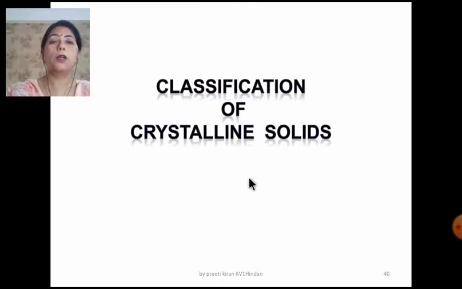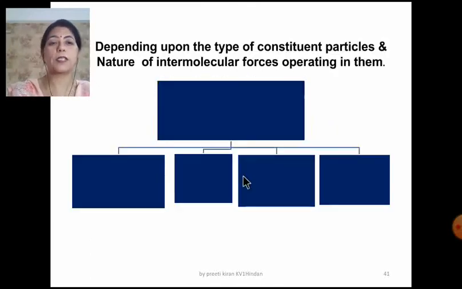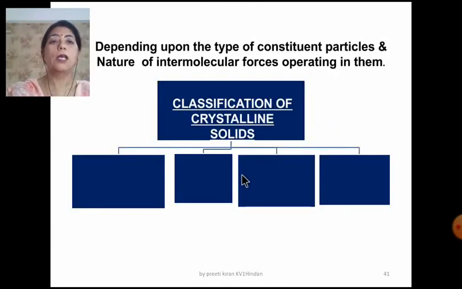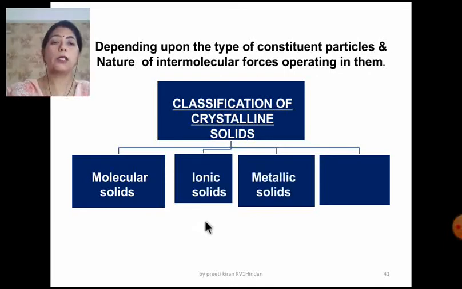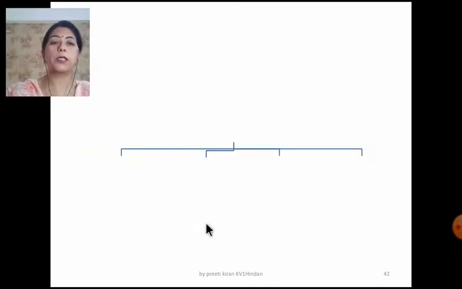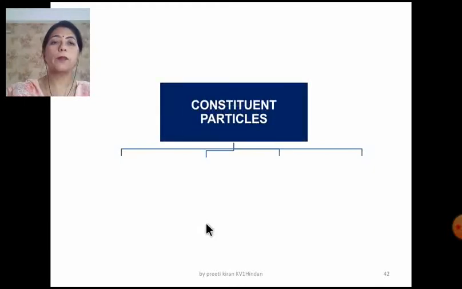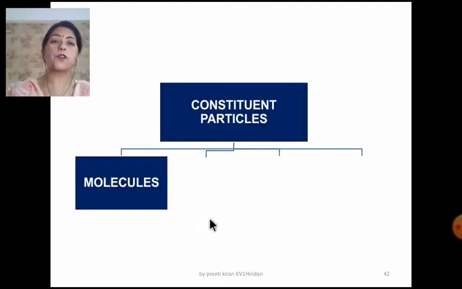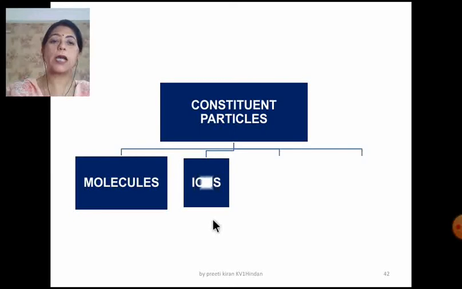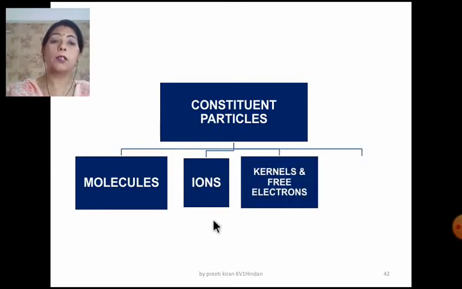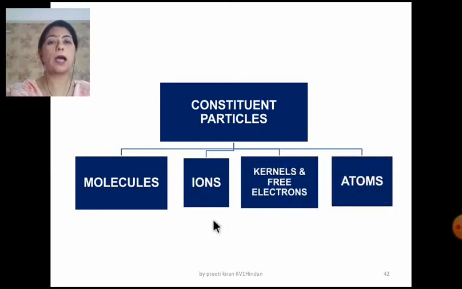Now let's study about the classification of crystalline solids. Depending upon the type of the constituent particles and the nature of the intermolecular forces operating in them, the crystalline solids are molecular solids, ionic solids, metallic solids, and the covalent solids. Now, the four types of the constituent particles: it can be a molecule, ion, kernels and the free electrons, and the atoms.